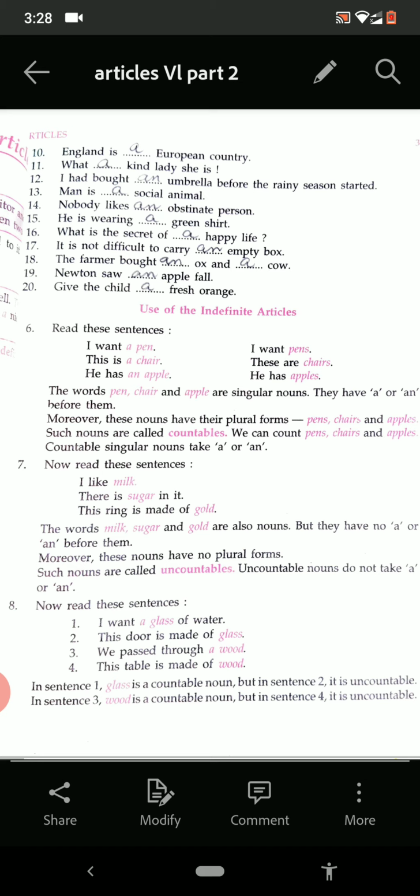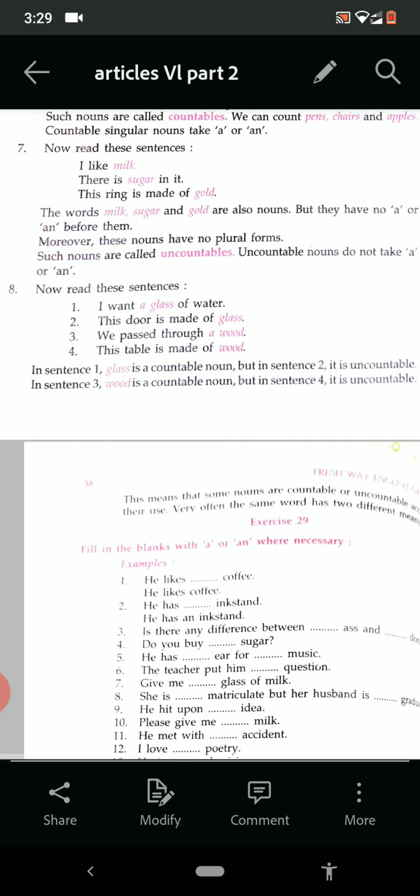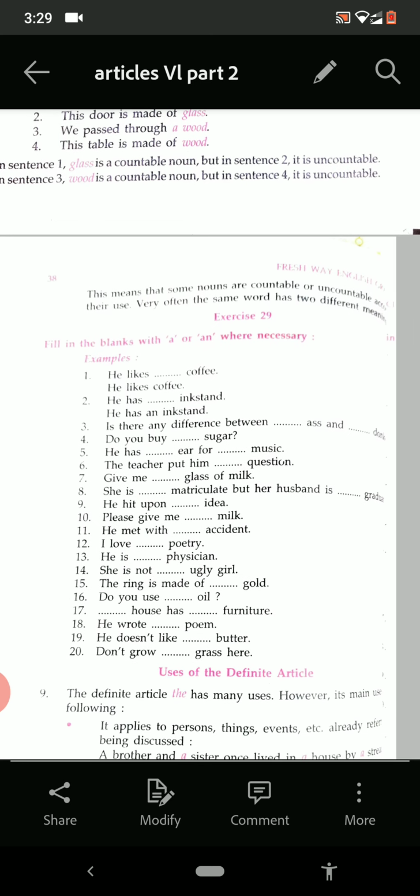So it was about the use of indefinite article a and an. Now see the next page. See this exercise. So this means some nouns are countable and some are uncountable according to their use. Very often the same word has two different meanings.